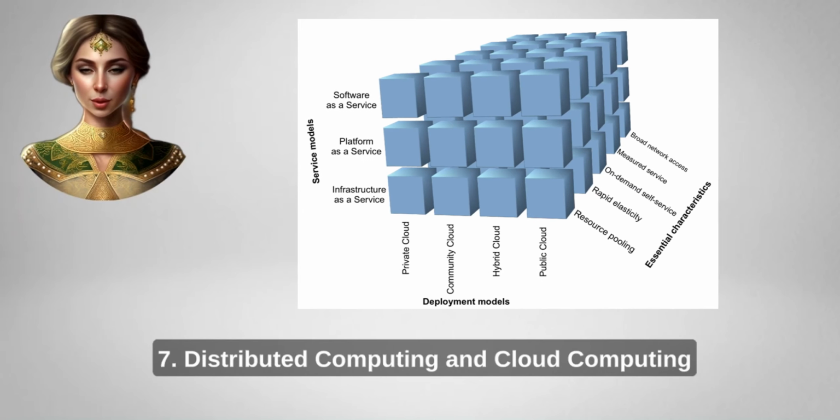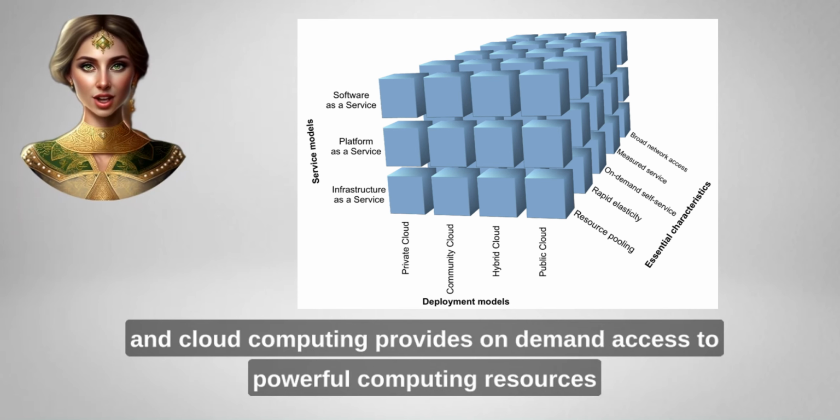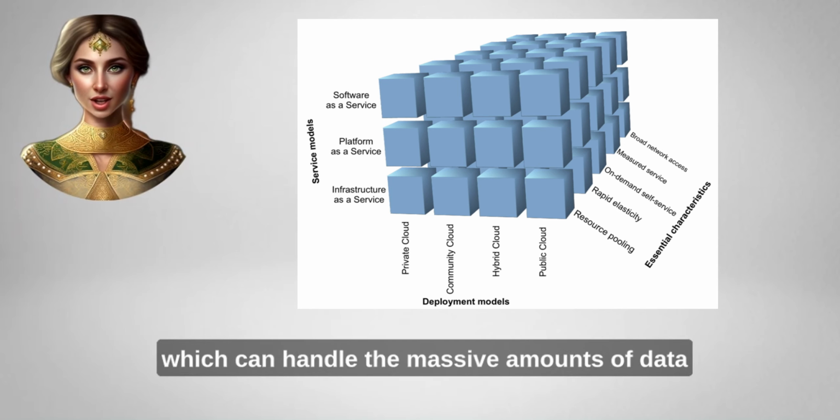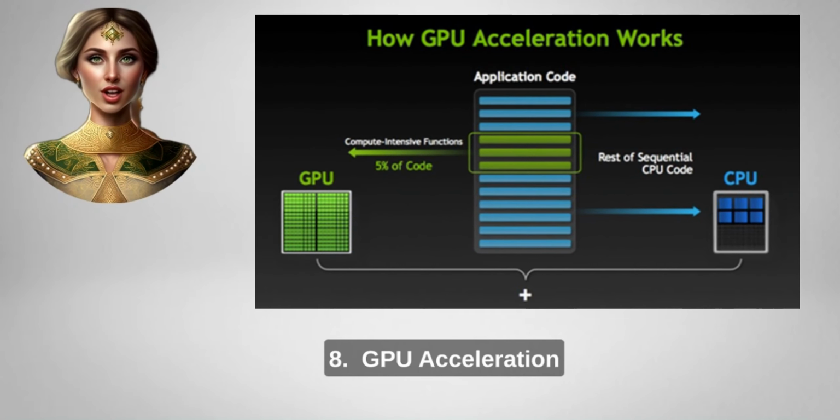7. Distributed computing and cloud computing. Large language models require a lot of computational power to train and run. Distributed computing and cloud computing provide on-demand access to powerful computing resources, which can handle the massive amounts of data and computations required.